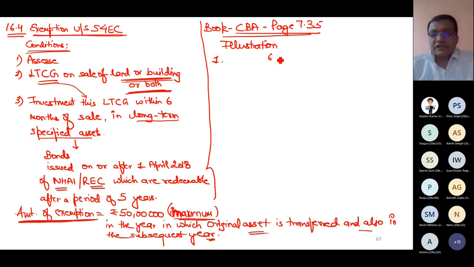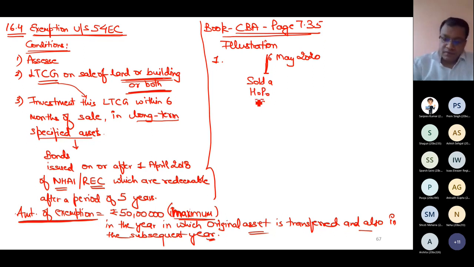For example, on 6th May 2020, I sold a house property and there is a gain of 22 lakh. Now this is gain, not the sale.